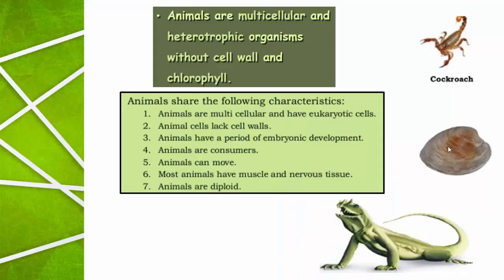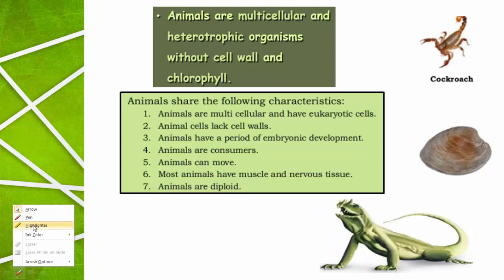In the five kingdom classification of R.H. Whittaker, the animal kingdom is the last kingdom, and it includes all the animals irrespective of their body shape, body size, behavior, habitat, and mode of reproduction. There are five kingdoms in Whittaker's classification: Monera, Protista, Fungi, Plantae, and Animalia. So this is the fifth kingdom.